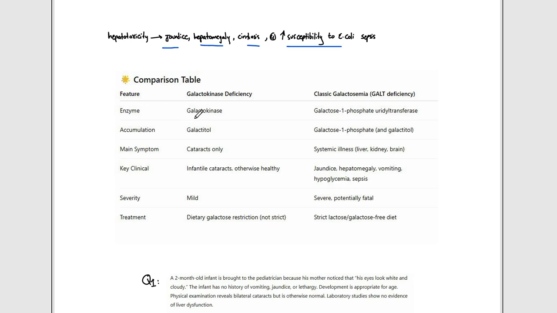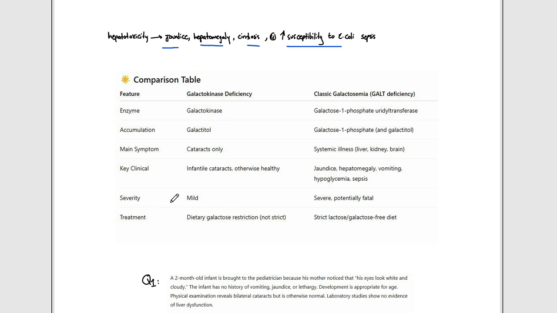So we said the enzyme that is deficient in the case of galactokinase deficiency is galactokinase; in classic galactosemia, it is galactose 1-phosphate uridyl transferase. The accumulation here is galactitol, and here it is galactose 1-phosphate and galactitol. The main symptom is cataract here, and here it is systemic illness: liver, kidney, and the brain. The clinical manifestation here would be infantile cataract, while here it is jaundice, hepatomegaly, vomiting, and hypoglycemia due to the galactose 1-phosphate accumulation.